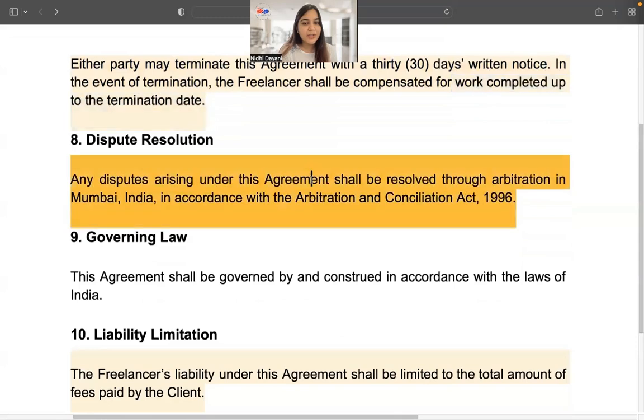About dispute resolution, so it says that it will be resolved in Mumbai. That is not my prompt. I had said that the seat and venue will be Bangalore. We want to resolve it through arbitration with a sole arbitrator. Language should be English. All of these prompts are missing. So I would like GPT to expand upon this.